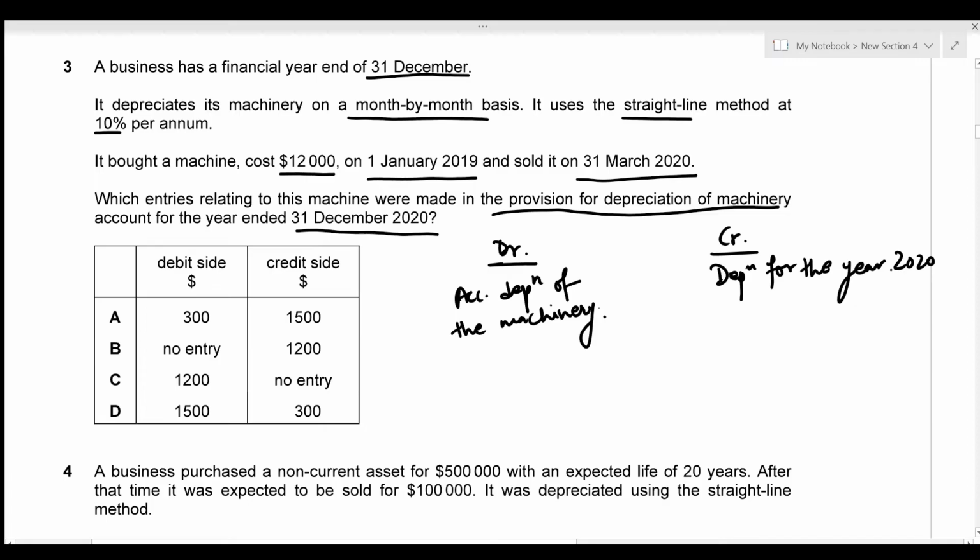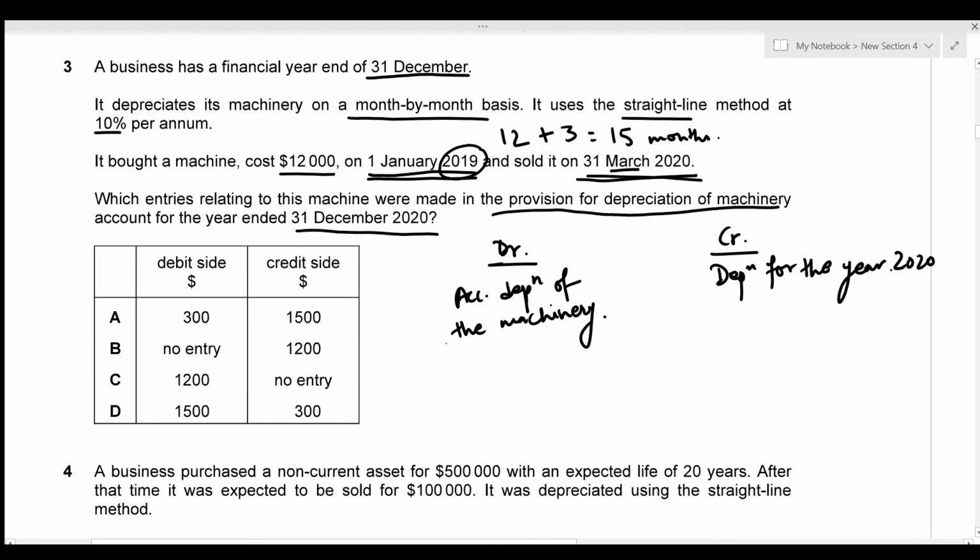So firstly, we need to figure out for how many months the machine is being used. We bought the machine on 1st January 2019 and sold it on 31st March 2020. It means that we use the machine for the entirety of the year 2019, so that's 12 months. And for the year 2020, it's being used till March, so that's January, February, and March, so 3 months. So in total, we're using the machinery for 15 months.